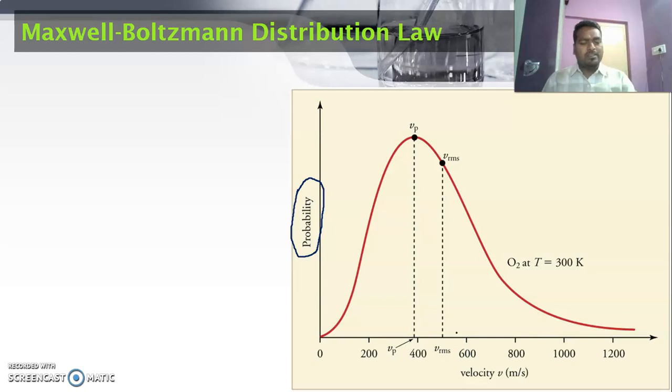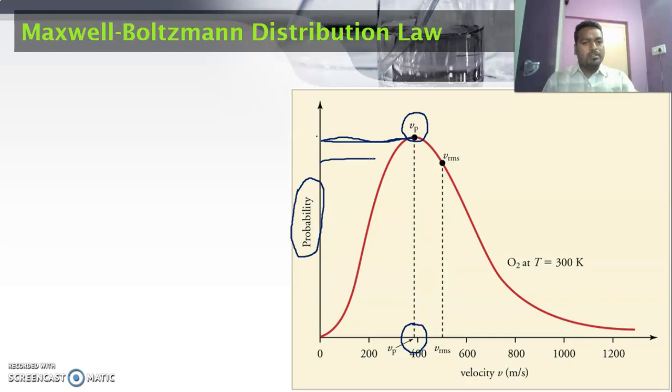So this is how the fraction of molecules gets different velocities. For example, at this point Vp, this is called the most probable velocity. Why? Because you observe that at this point a large number of molecules possess this velocity. This velocity is around 380 meters per second. So the maximum number of molecules possess this 380 meters per second velocity. If you come here, what happens?